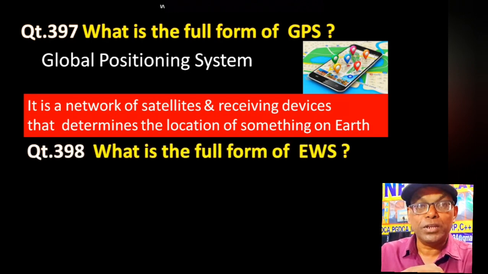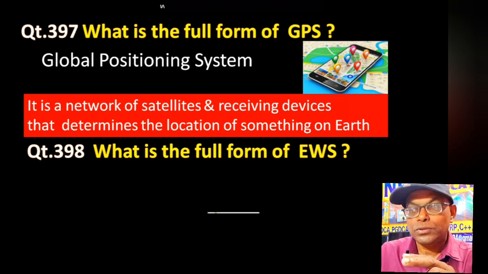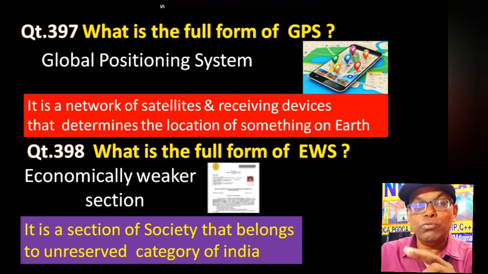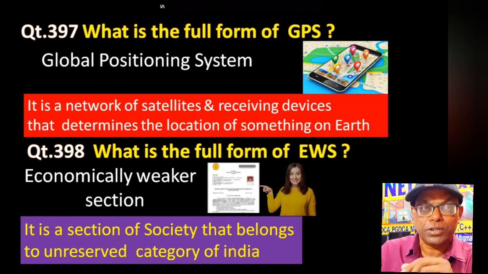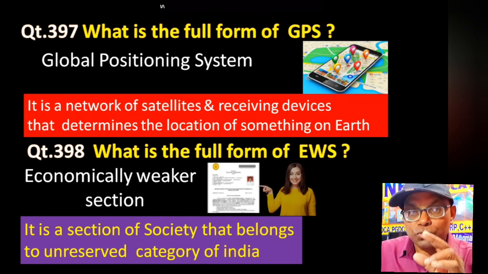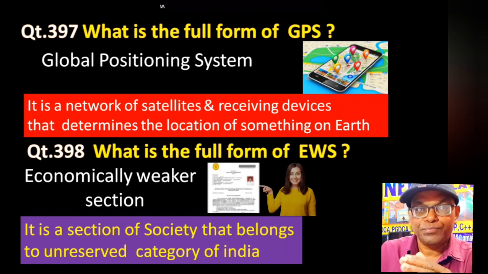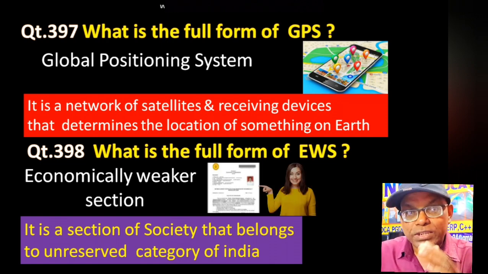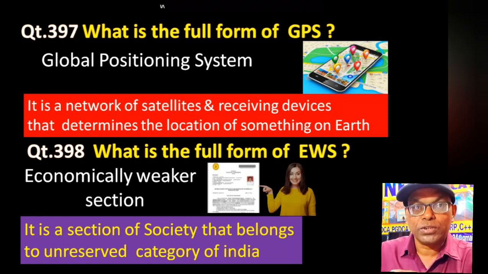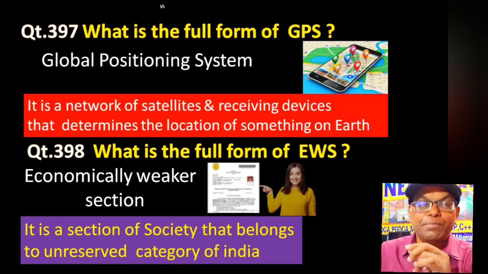What is the full form of EWS? Sometimes we think about resident certificate, income certificate, OBC certificate, other backward caste certificate and SCBC certificate. Like that, we are also in search of an EWS, economically weaker section certificate. Normally we call it EWS. The students who belong to SCBC have to apply for an EWS for central government facilitation.